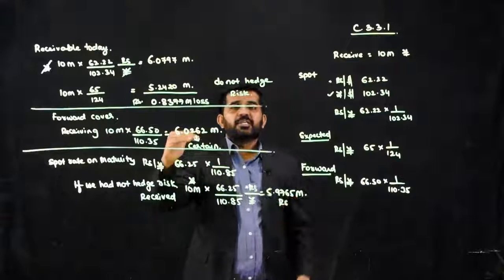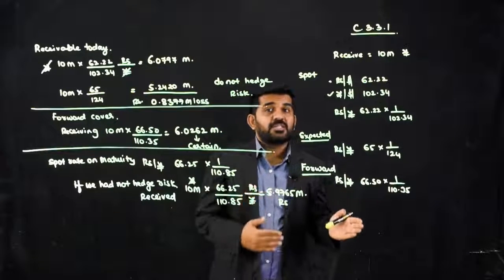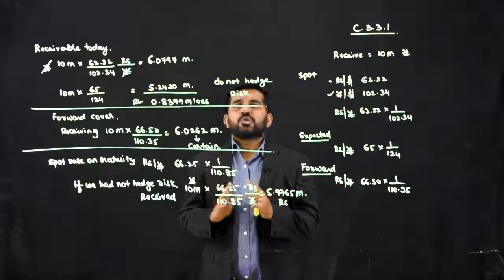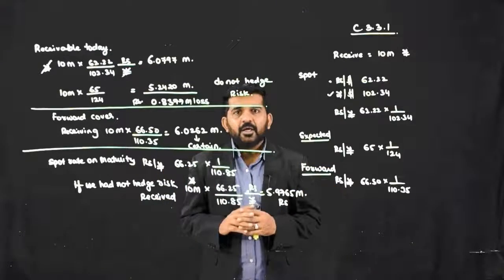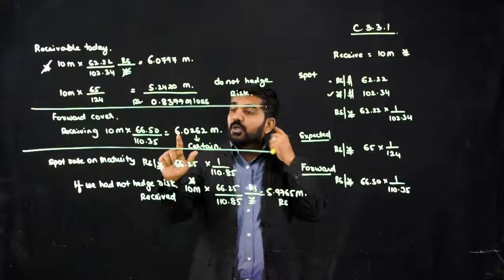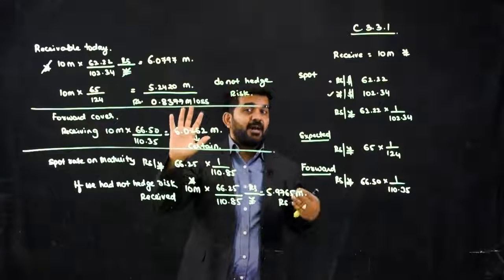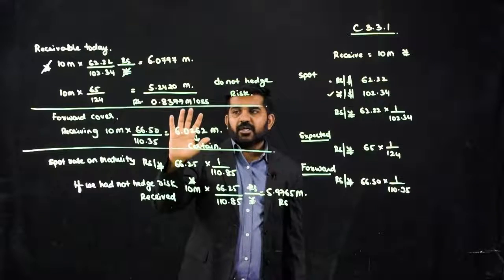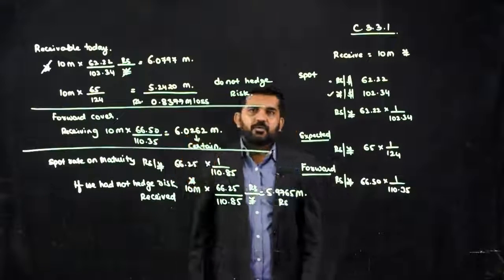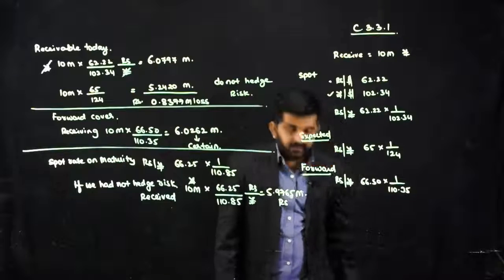If the price had increased, it might not be justified, but still your risk was covered during that period. But in this case, it is justified to take a forward cover, because the market rate of yen has already decreased. This was question number C 3.3.1. Thank you, friends.